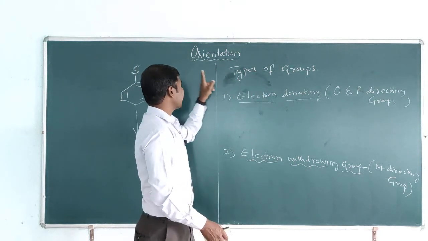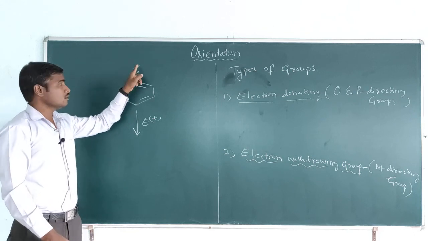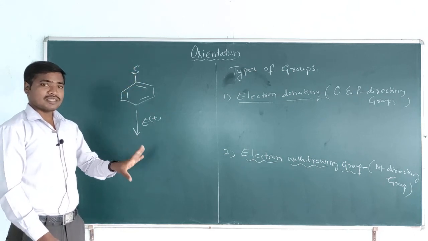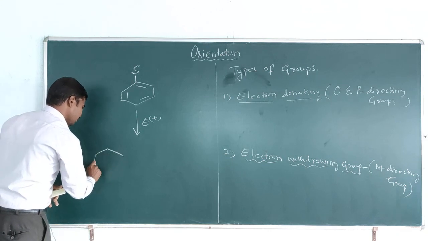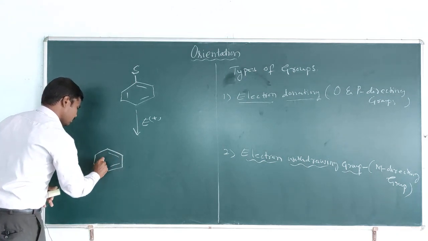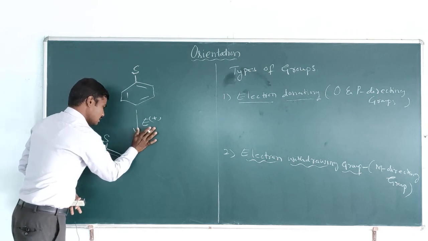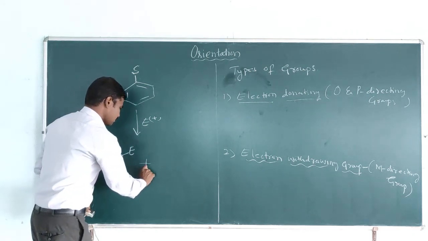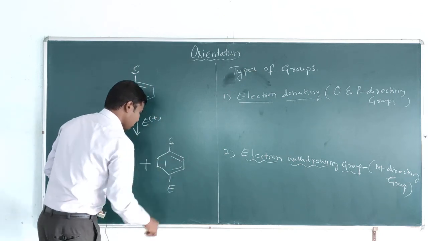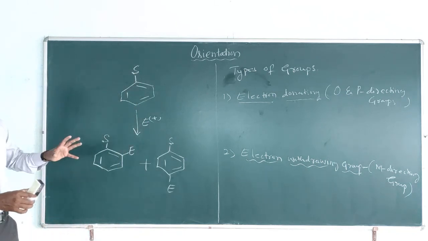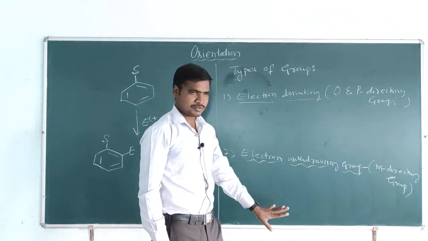Just imagine S is a substituent. If that group is an electron donating group, then this substituent directs the second electrophilic substitution to the ortho position, and the second possible substitution is at the para position. So electron donating groups we also call ortho para directing groups.